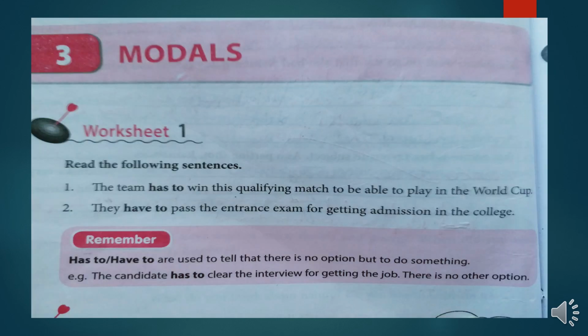Now let's start doing worksheets. In worksheet number 1, modal have to is given. How is it used? As I explained in the earlier chart, modal have to is used whenever there is no other option left. It is very much compulsory. Now let's understand with the help of these sentences given here. The team has to win this qualifying match to be able to play in the World Cup. Here team is a singular subject, that's why we have used has to. And next sentence, they have to pass the entrance exam for getting admission in the college. Here they is a plural subject, so have to is used. Otherwise have to and has to are used for the same purpose.